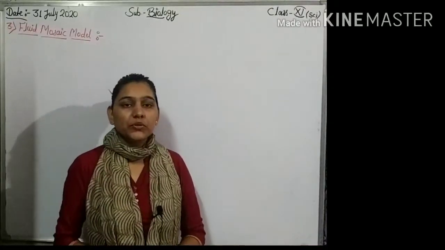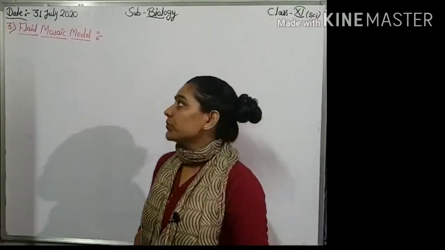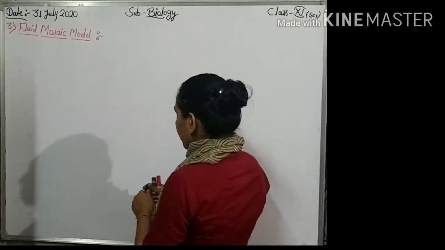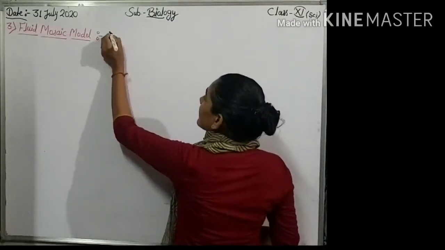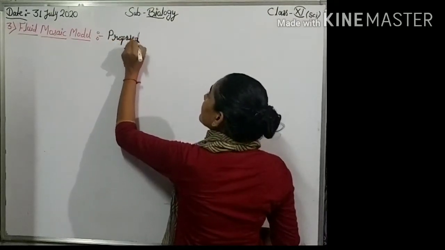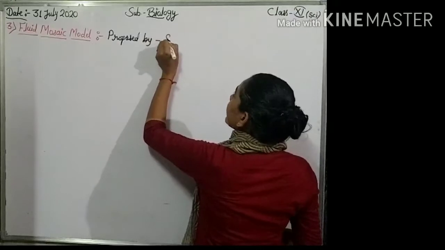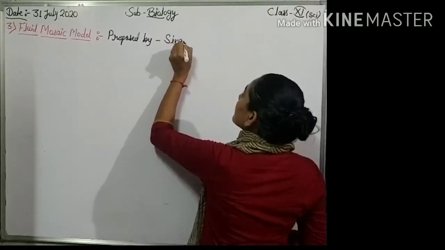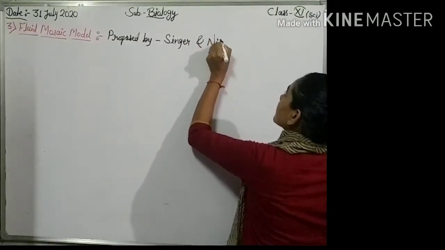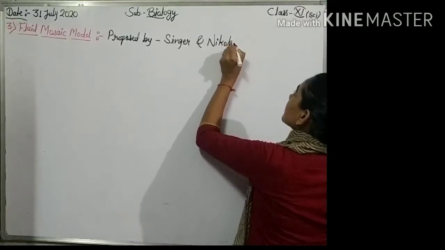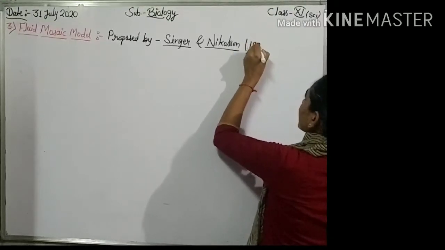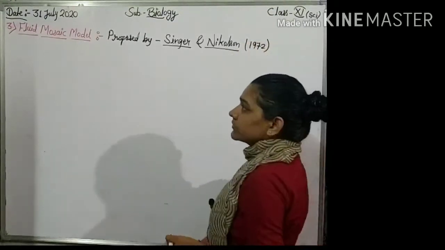Today we are going to talk about the fluid mosaic model of cell membrane. This model was proposed by two scientists, Singer and Nicholson, in 1972. Okay.